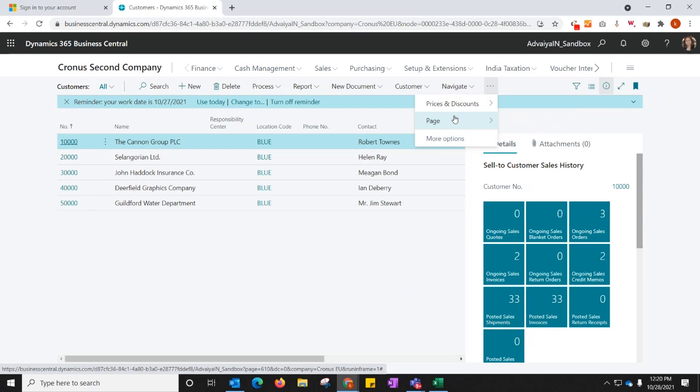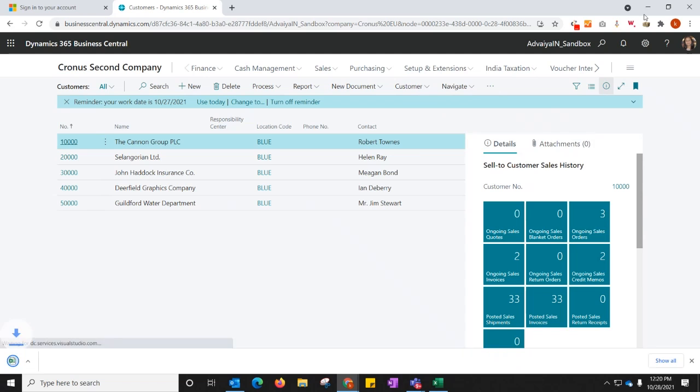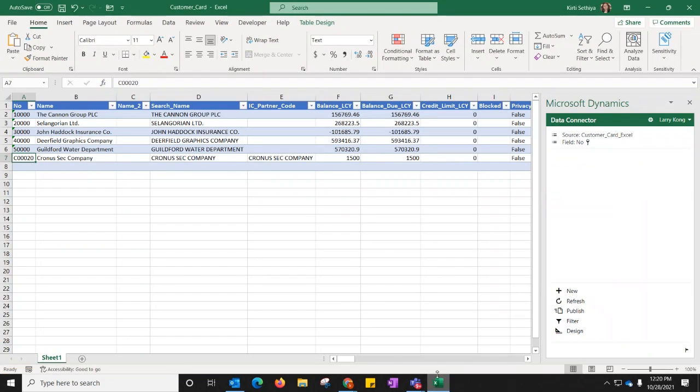So if we talk about this list of customers, I need to add multiple new customers in the system. Instead of opening a form again and again and adding each individual customer separately, you can just click on Edit in Excel and an Excel sheet will open. You can see the data connector is there, so it is directly syncing the data with the tenant and you can just add new customers.